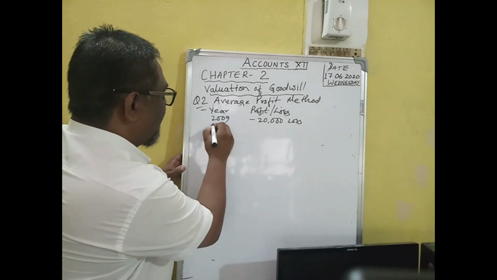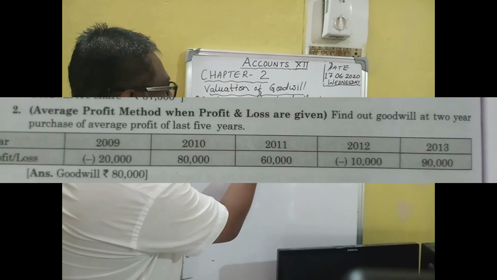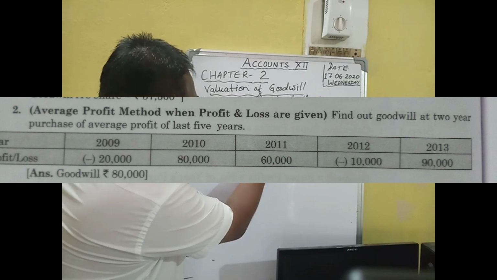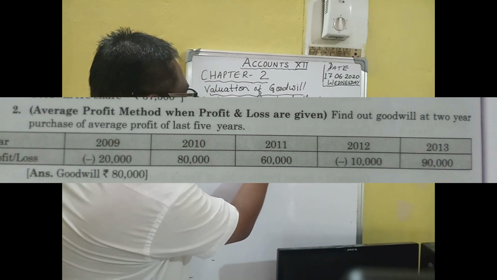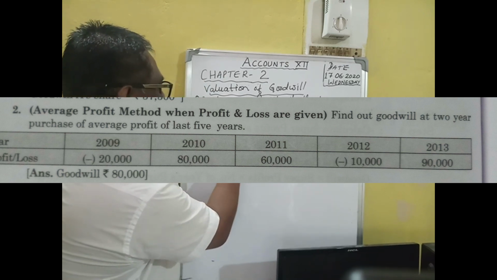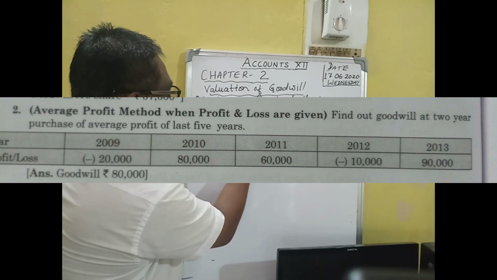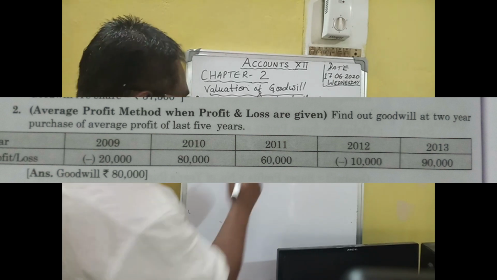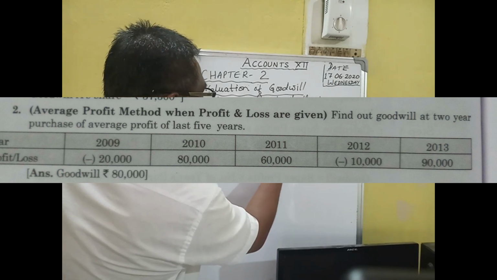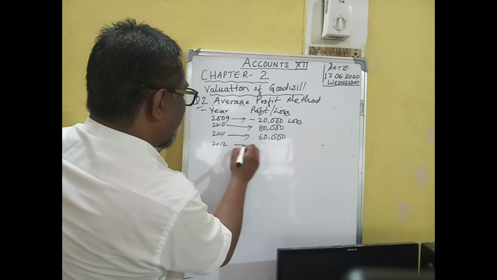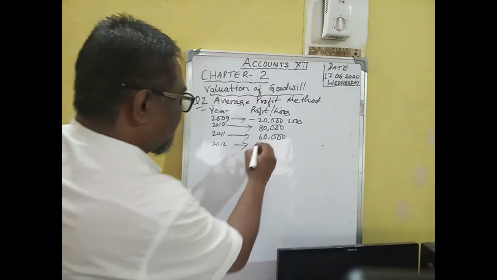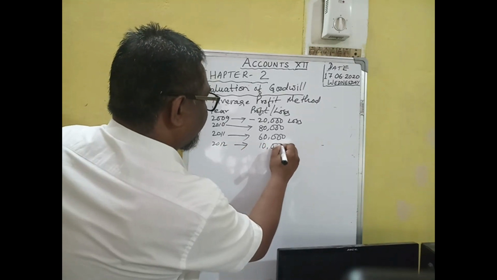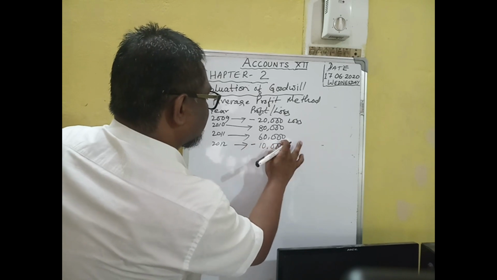Next, 2010 is a profit of 80,000. In 2011, the profit given is 60,000. In 2012, the figure given is minus 10,000, that is a loss.